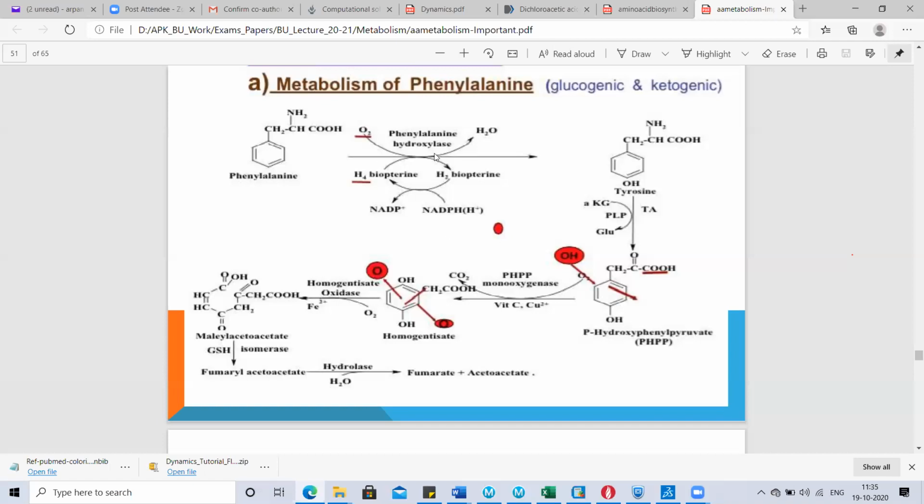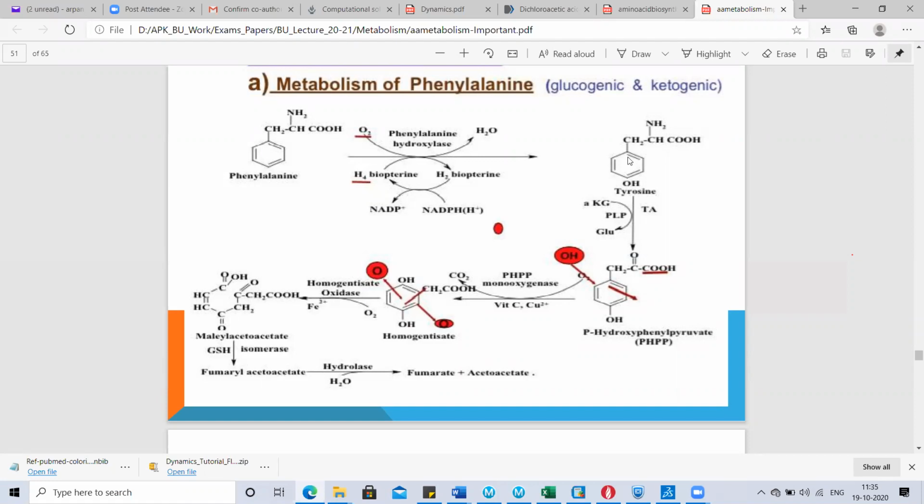Remember, the deficiency or defectiveness of phenylalanine hydroxylase causes phenylketonuria, and the defectiveness of the enzyme homogentisate oxidase causes excess accumulation of homogentisate inside the body, which will turn black upon air exposure. This disease is known as alkaptonuria.